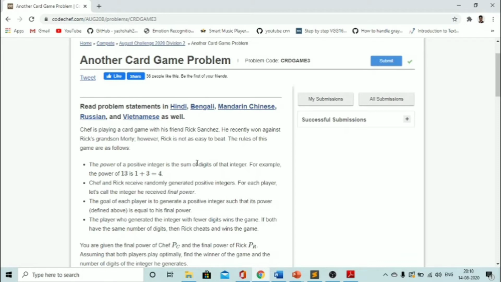Here is the problem description. Chef is playing a card game with his friend Rick. He recently won against Rick's grandson Morty. However, Rick is not easy to beat. The rules of this game are as follows. The power of a positive integer is the sum of the digits of that integer. For example, the power of 13 is 1 plus 3, which is 4.